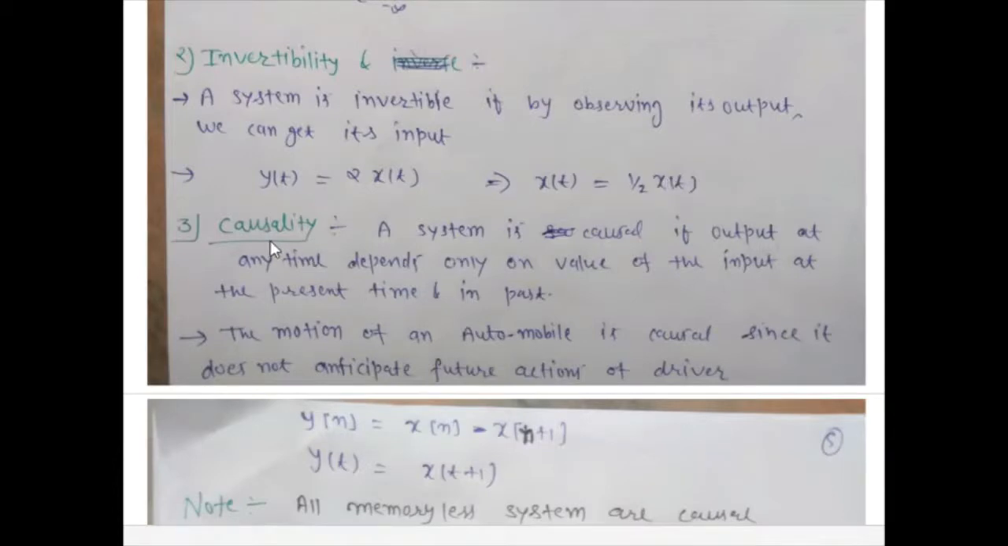And third is causality. A system is said to be causal if its output at any time depends only on the value of input at the present time and in past time. An example of causality is the motion of a taxi or a car, which is causal since it doesn't anticipate the future action of the driver.